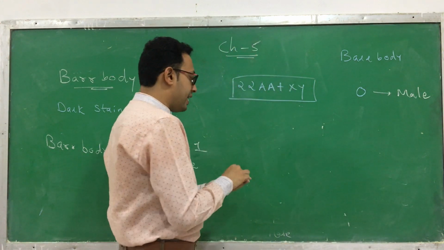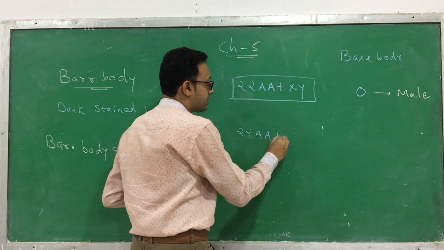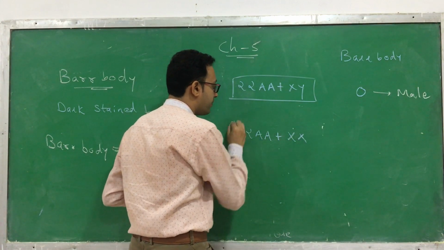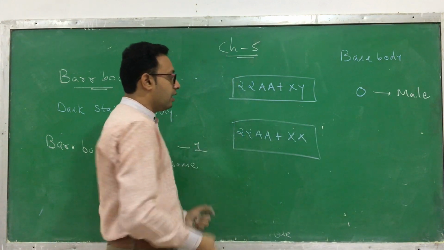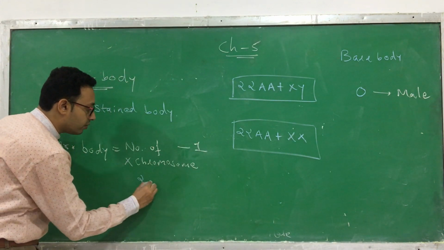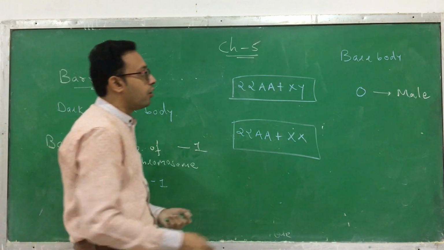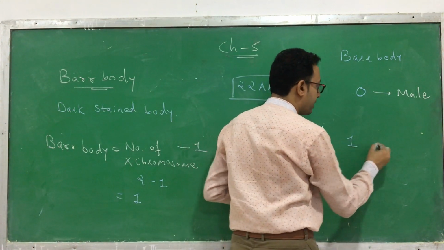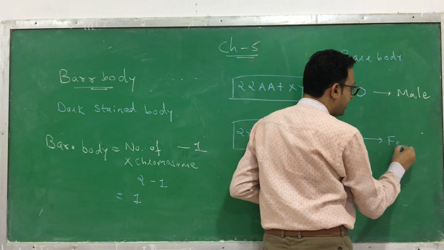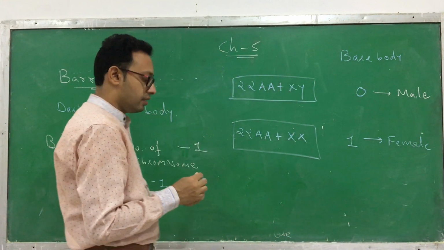Clear? Take an example of a female. 22AA plus XX. This is a female. Now see here, how many X chromosomes? 2. So keep the value of X chromosomes, 2 minus 1. Here the answer is 1. So how many Barr bodies? It's 1 Barr body. So if it is 1 Barr body, then it is a female. Okay?